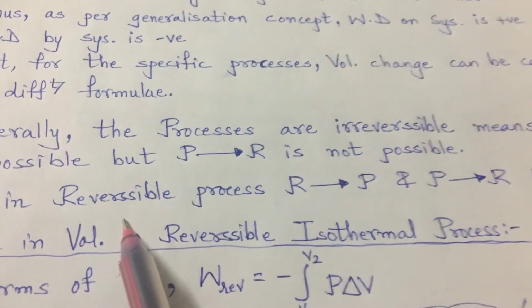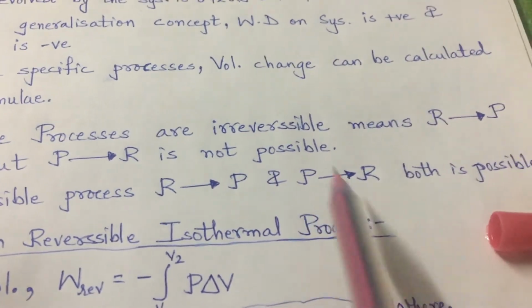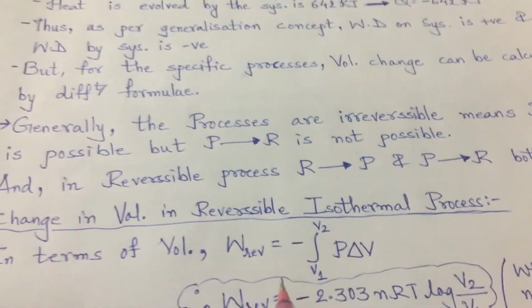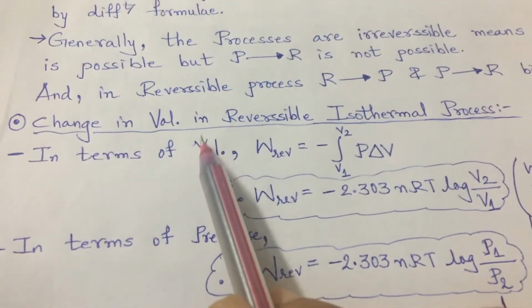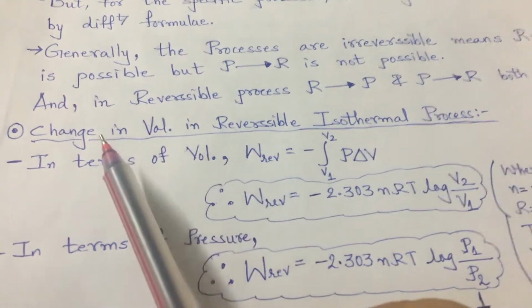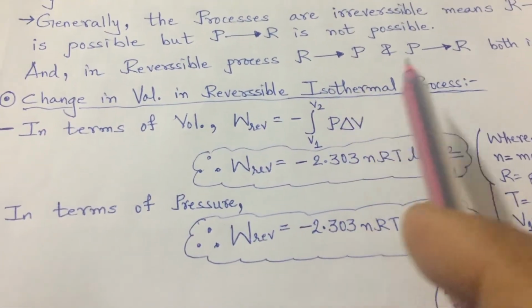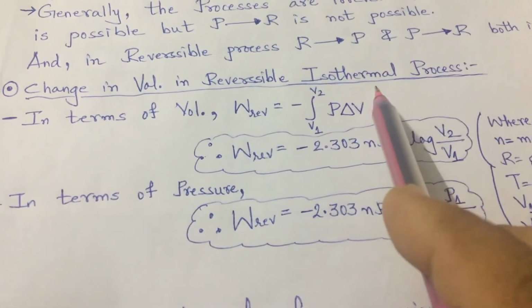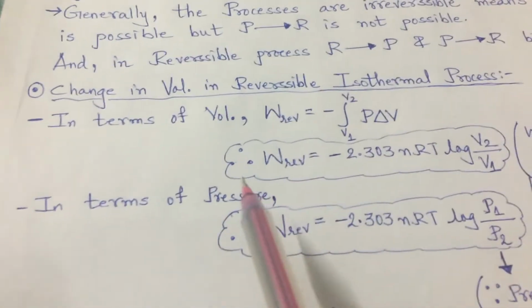And in a reversible process, reactant to product as well as product to reactant both are possible. So let us consider change in volume in a reversible isothermal process. Isothermal means the temperature is not changing.